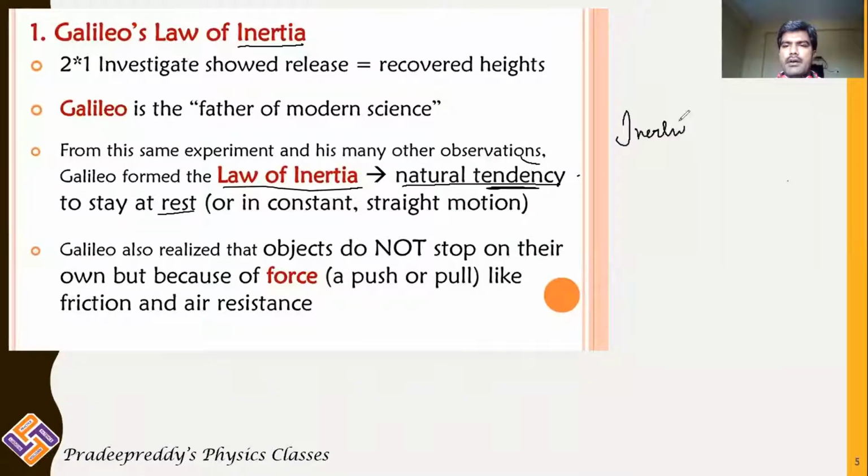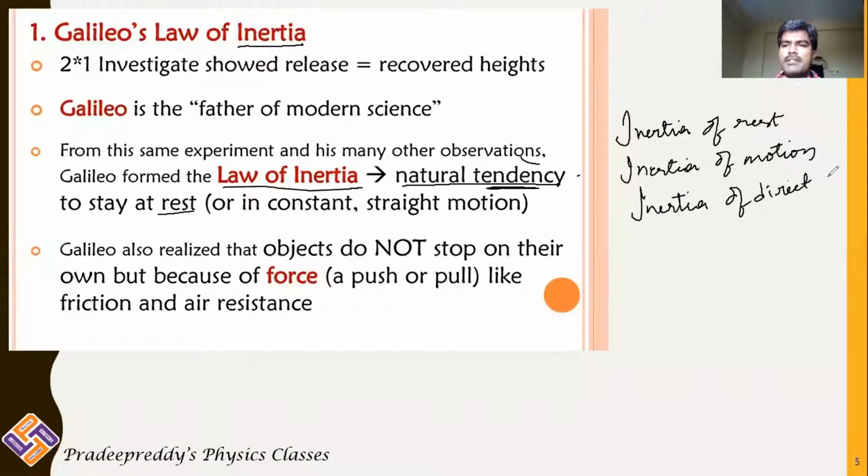Inertia of rest, inertia of motion, inertia of direction. These are the three different types of inertia which were explained by Newton: inertia of rest, inertia of motion, and inertia of direction. Today we will be learning some interesting facts about this inertia.